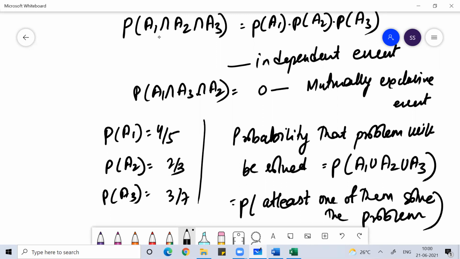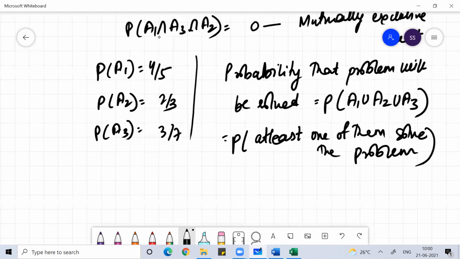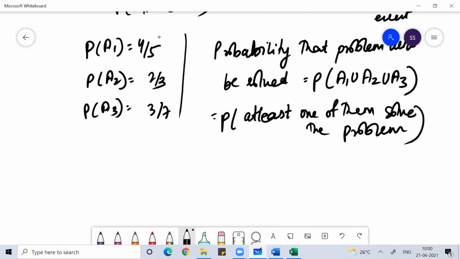For me, it doesn't matter who's solving the problem. Either A solving, B solving, or C solving, or any two of them solving, or all three of them solving. I just want the problem to be solved. So the probability that at least one of them solves the problem.